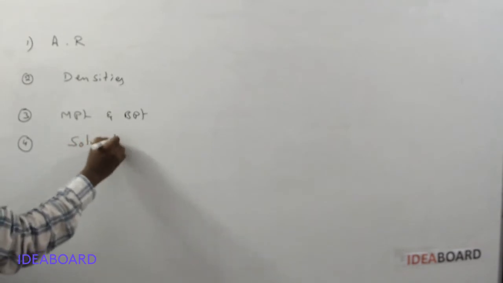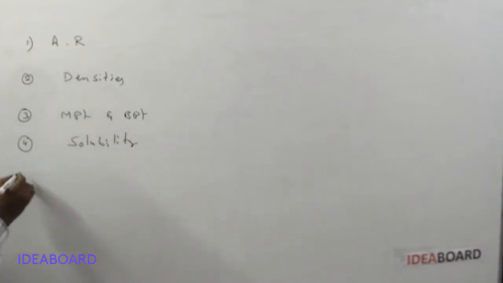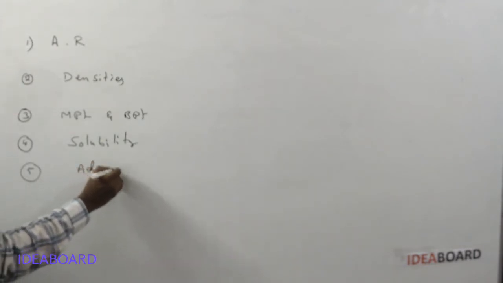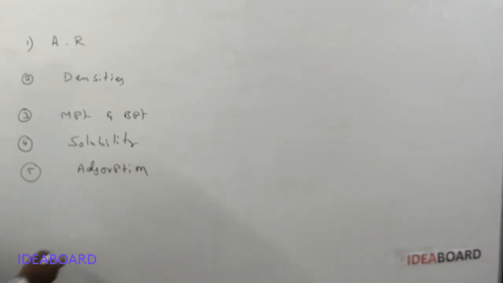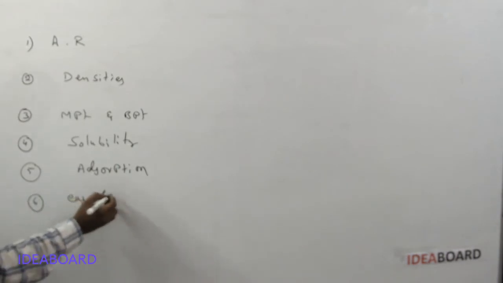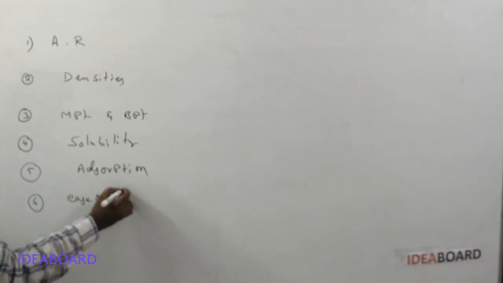Fourth one, solubility in water. Fifth one, adsorption of noble gases on activated charcoal. And next one, ease of liquefaction.